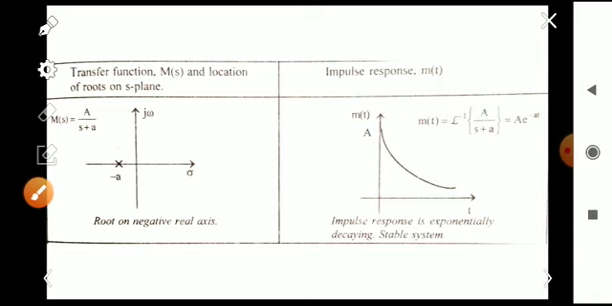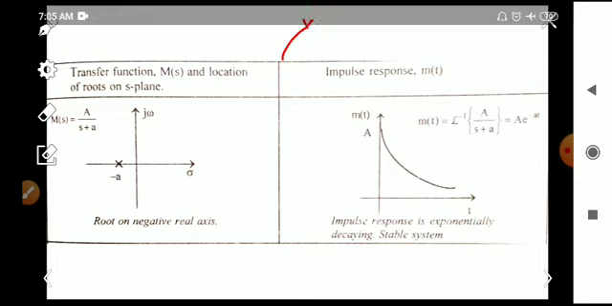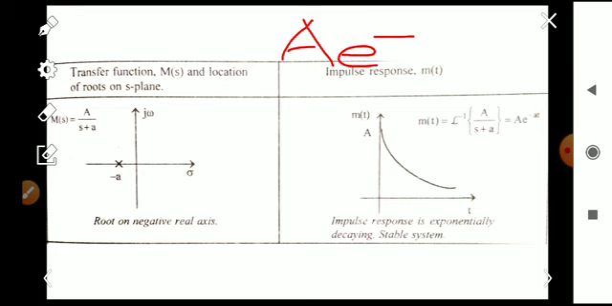So which means the root is on the negative real axis. If you are taking the impulse response m of t, that is the Laplace inverse of a by s plus a, we know that the Laplace inverse is a into e raised to minus at.